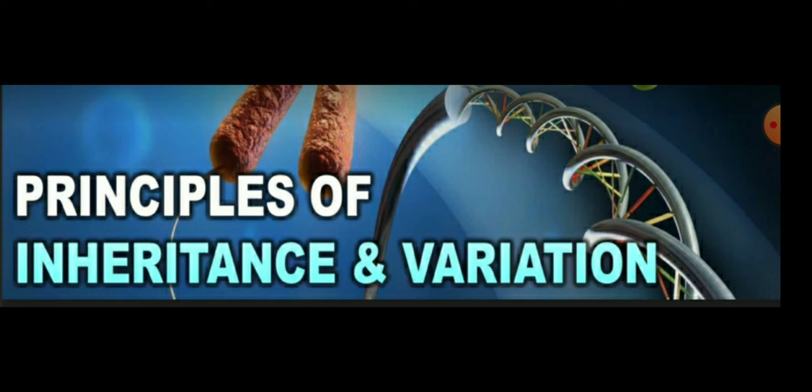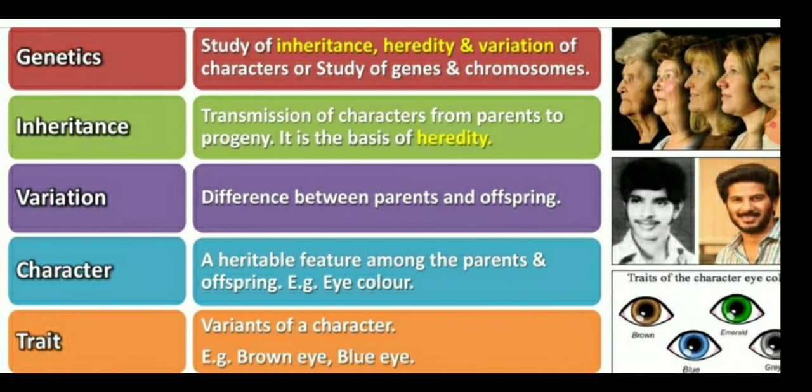So, today we are going to start chapter 5, Principles of Inheritance and Variation. This is our second unit of genetics. Children, genetics is a branch of biology in which we study the inheritance, heredity and variation of the characters, and the study of the genes and the chromosomes.